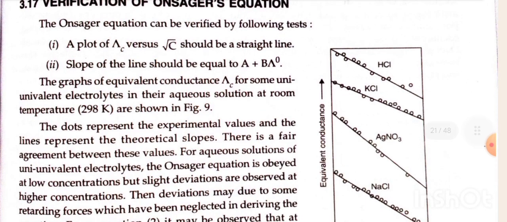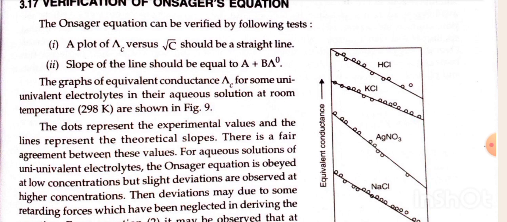Verification of the Onsager equation. The Onsager equation can be verified by the following tests. First, a plot of lambda c versus root c should be a straight line. Second, the slope of the line should be equal to A plus B lambda naught. The graph of equivalent conductance lambda c for some univalent electrolytes in their aqueous solution at room temperature, 298 kelvin, is shown in figure 9. The dots represent the experimental values and the line represents the theoretical slope.